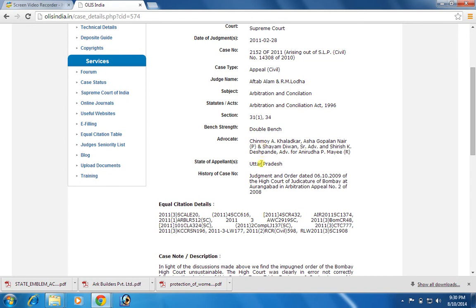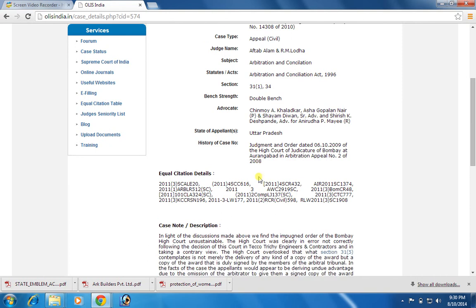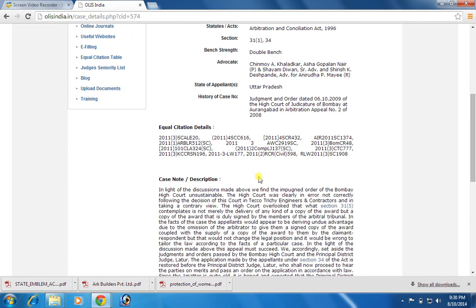We have also included the history of a case law, so that the user can know from which high court it reached the Supreme Court and what was the status in the lower court. State of the applicant is also mentioned. Interestingly, we have mentioned the equivalent citations in other law reports.